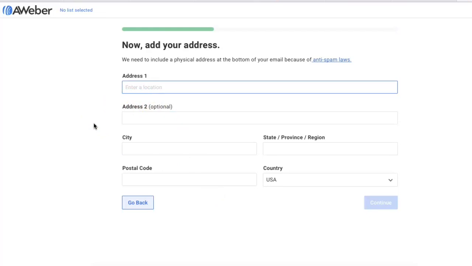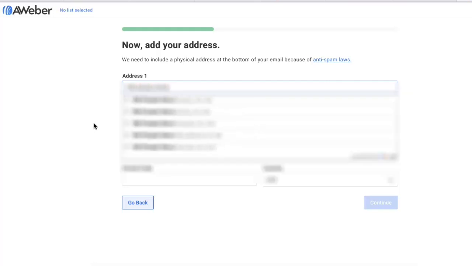Okay, right here is the address, and this is a real important piece. If you've ever noticed, when you subscribe to someone's email list and they send you an email, if you scroll all the way to the bottom, you'll see there's an address actually listed right there. Take that in mind, that the address you enter here will be visible to subscribers on your list when you send them an email. Me personally, I have a virtual address, so it's not tied to my direct location, but just be aware that this address is visible to your subscribers. Whatever address you figure you want to go with, you're going to put that in here. Once you put in the address, you're going to click on Continue.